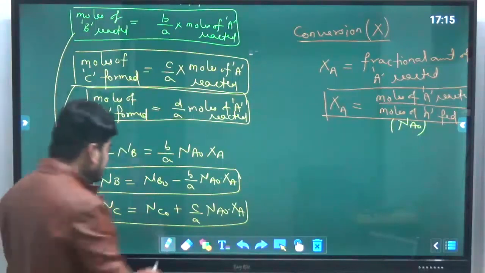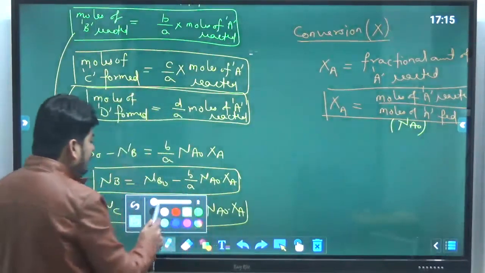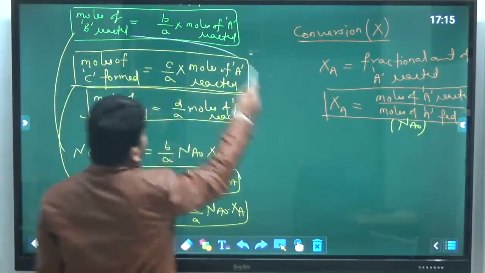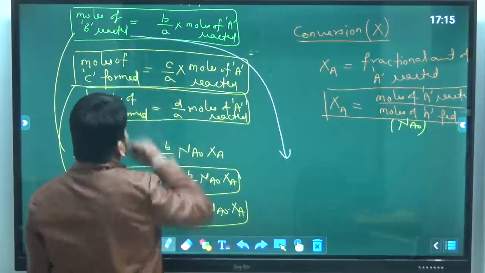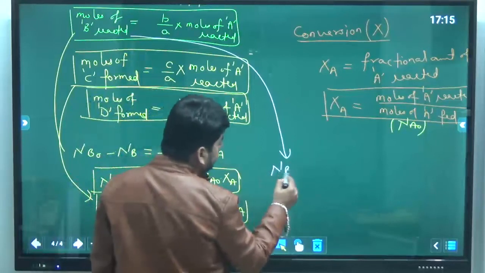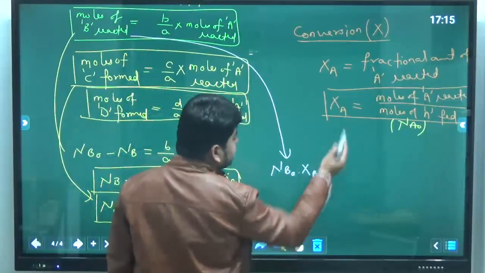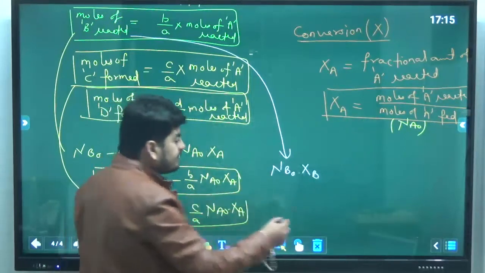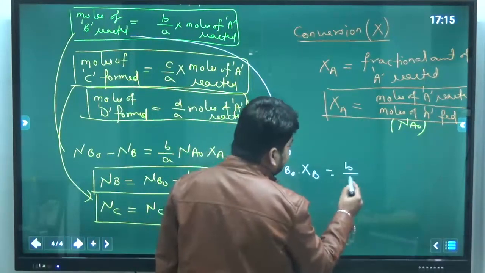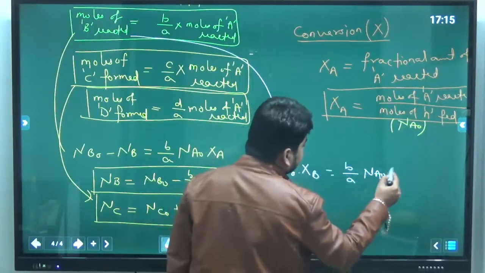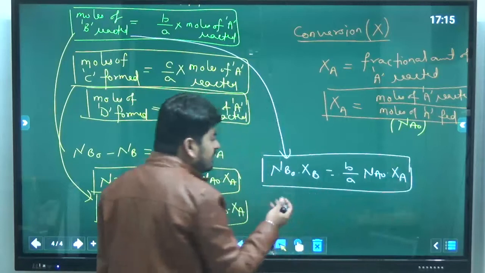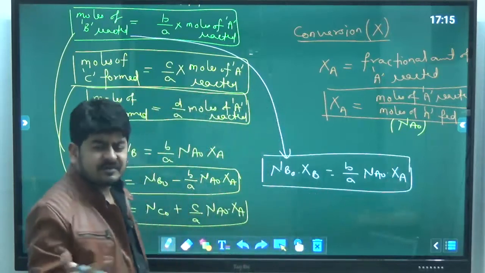Okay. One more thing, if you want to relate conversion of A and conversion of B, so from here you can write moles of B reacted means NB naught into XB. Similarly, I will define XB, moles of B reacted upon moles of B fed. That is equal to B by A times moles of A reacted. Simple.